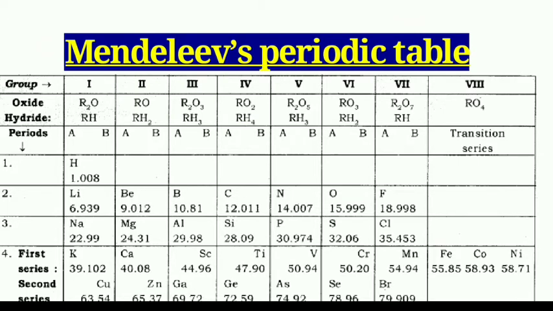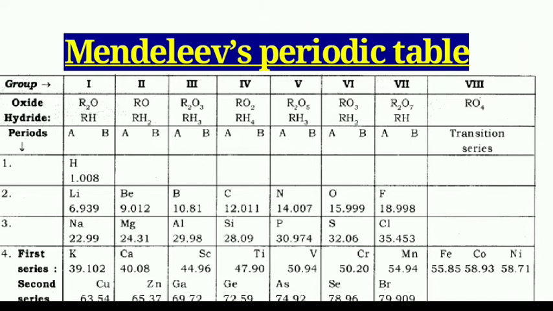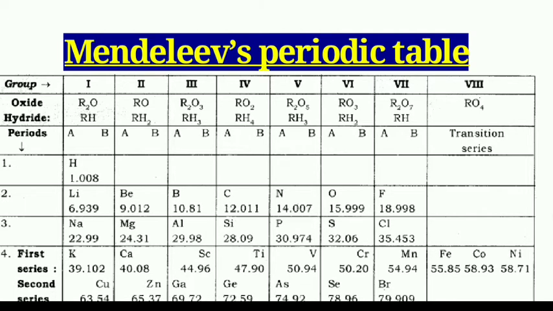Even after the rejection of Newlands' law of octaves, many scientists continued to search for a pattern that correlated the properties of the elements. In making order out of chaos, Mendeleev put forth a periodic table, and he considered the main property of the element to be its atomic mass. The main credit for classifying elements goes to Mendeleev.